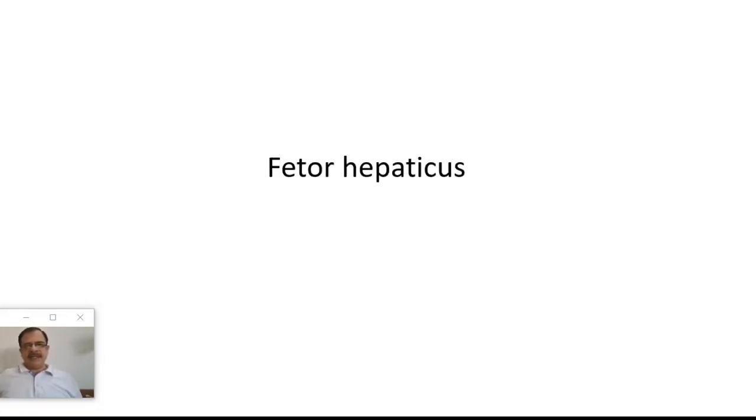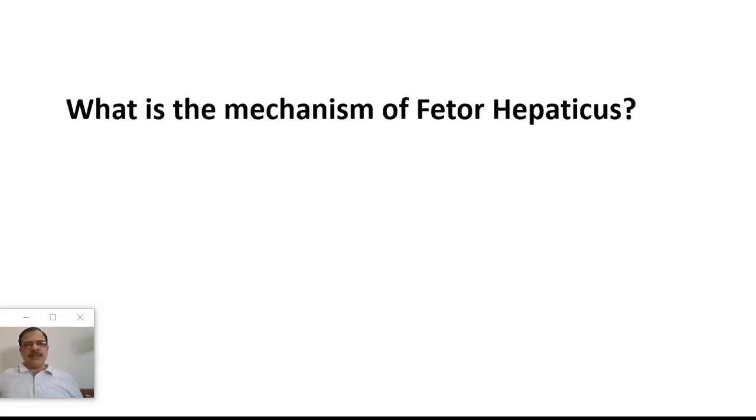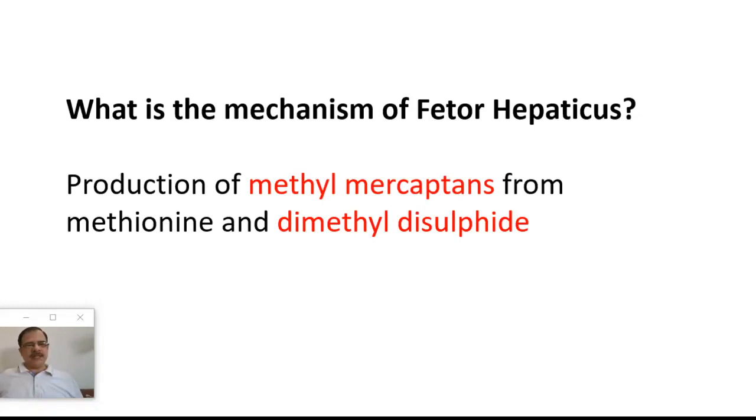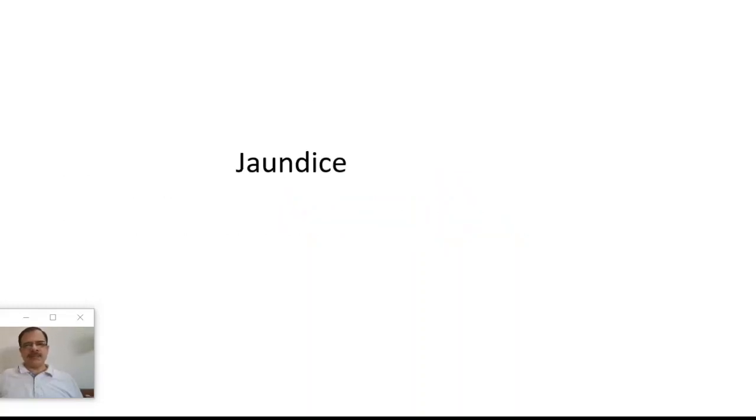First sign is fetor hepaticus, that is a foul smell from the mouth of a patient having hepatic failure. So how will the viva go? First question will be, what is the mechanism of fetor hepaticus, the foul smell from the mouth? Answer, it is the production of methyl mercaptans from methionine and dimethyl disulfide. It will give a sulfur breath like rotten eggs from the mouth.